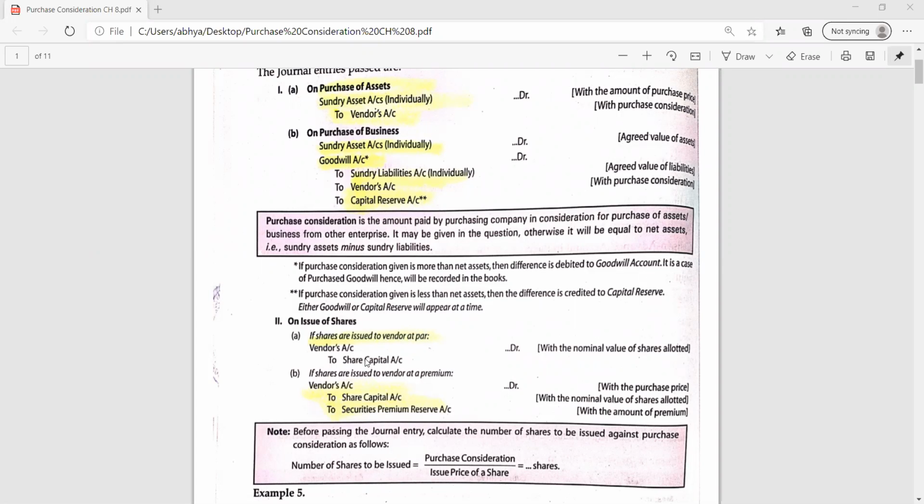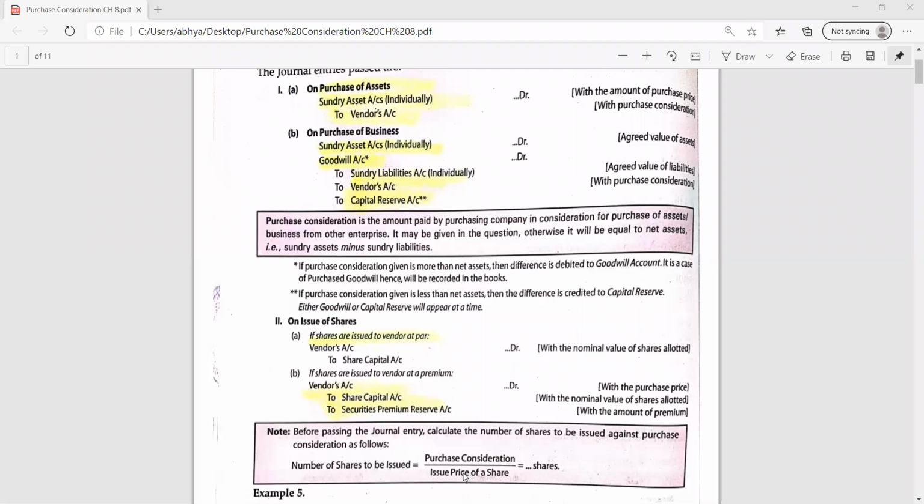So the basic entry will remain same. It is the basic entry, vendor account debit to share capital, and SPR will be added if in the question SPR is given. SPR is an internal liability, so it will be credited. And how we have to find out the number of shares? So this formula will be used. Yesterday we discussed purchase consideration means the amount which we have given to purchase the asset. So that amount is known as purchase consideration.